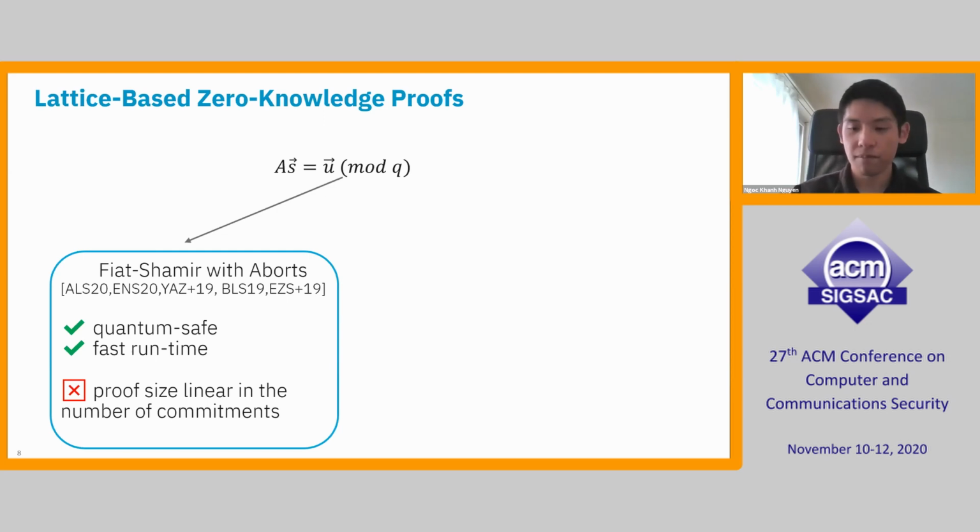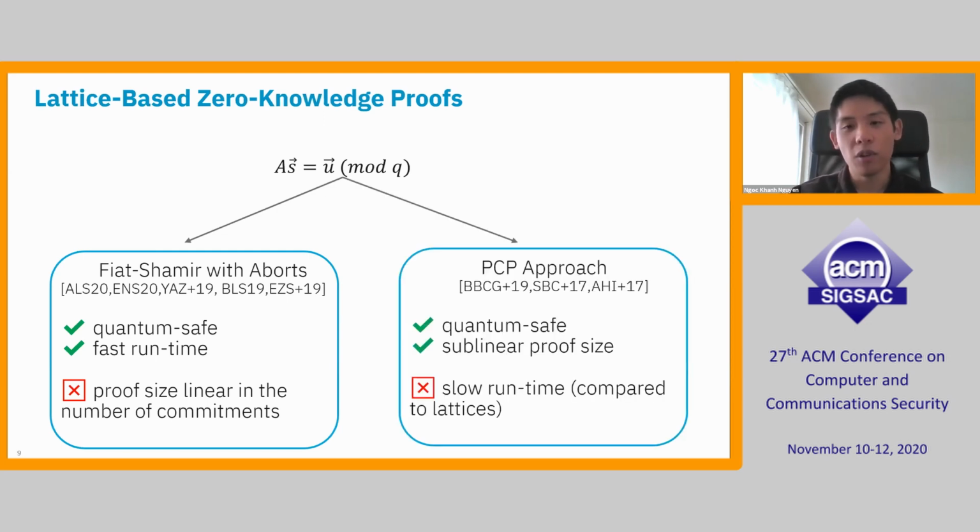On the other hand, we have a more generic approach, which is the PCP approach, like Aurora or Ligero. They rely on collision-resistant hash functions, and the proof size is really sublinear, so it can be square root or logarithmic and so on. But in terms of runtime, it is much slower than using lattices. And this might be crucial in certain applications where we want to run the protocol multiple times on constrained devices like credit cards.